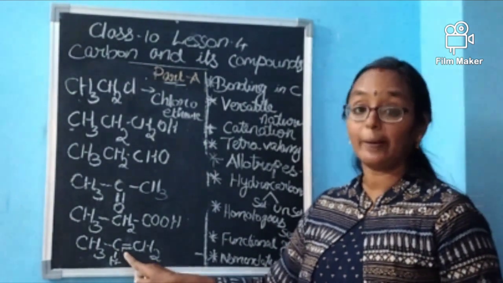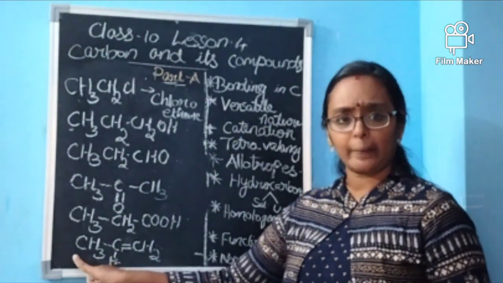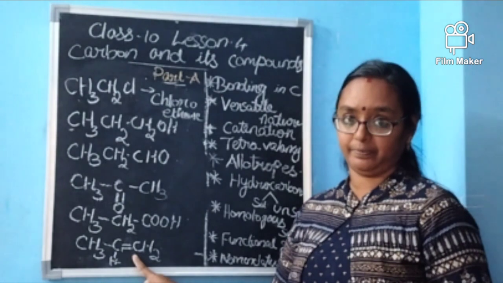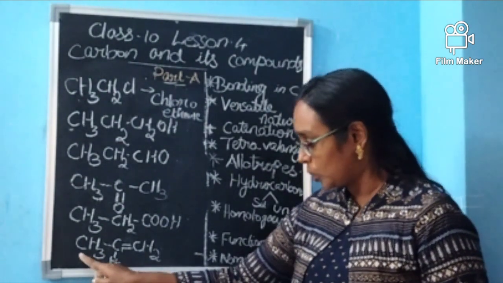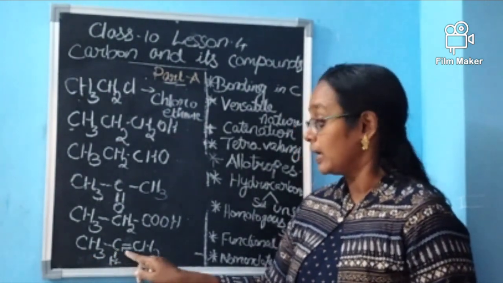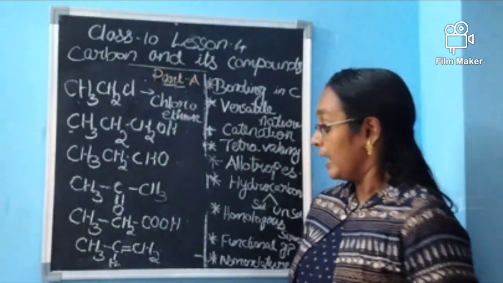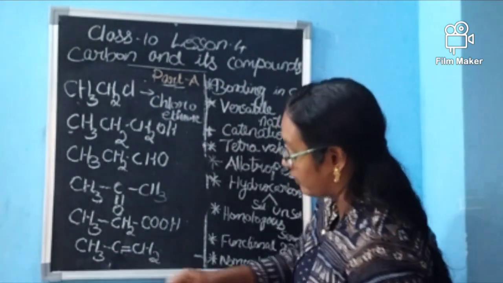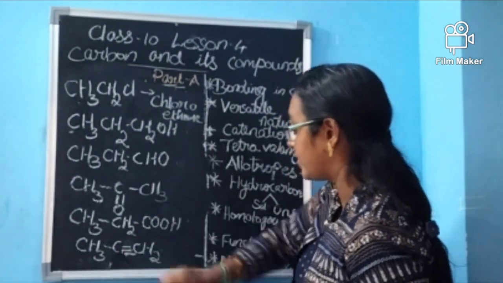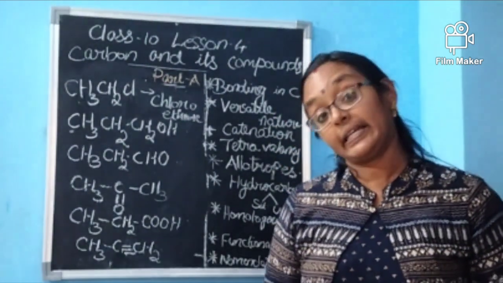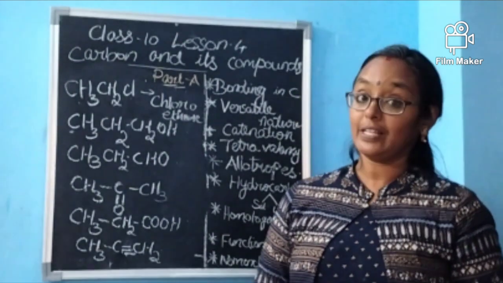So it is a double bond only. How many carbon atoms? 1, 2, 3. So it is called propene. If one hydrogen is removed and a triple bond is there, it will be propyne.